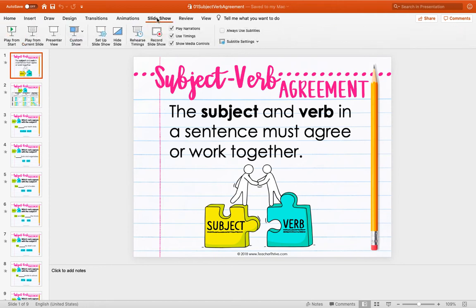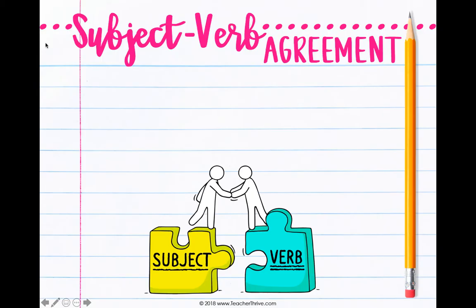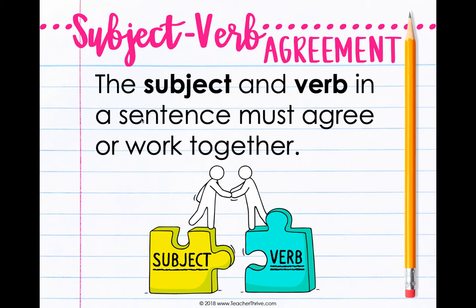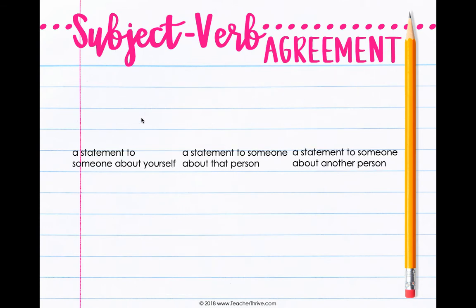Okay, so we already know about the subject of a sentence, right? We've talked about this before, right at the beginning of the year. The subject is what the sentence is all about. And we know what a verb is. Remember, we reviewed those at the beginning of the year. It's the action, what the person or the thing in the sentence is doing. Subject-verb agreement means that a sentence must agree to work together. So let's talk about what that looks like, okay?